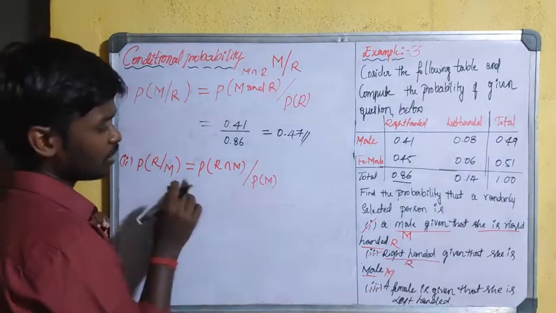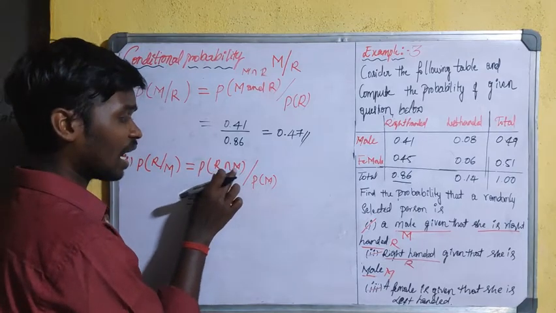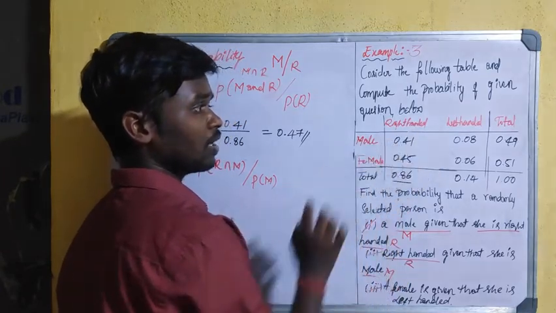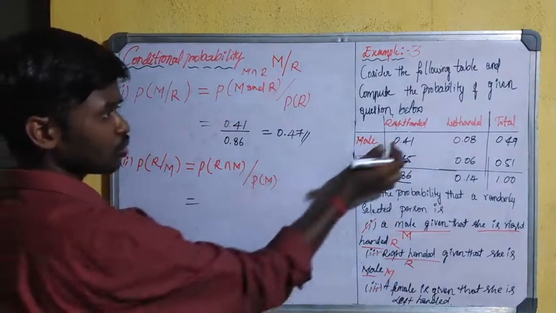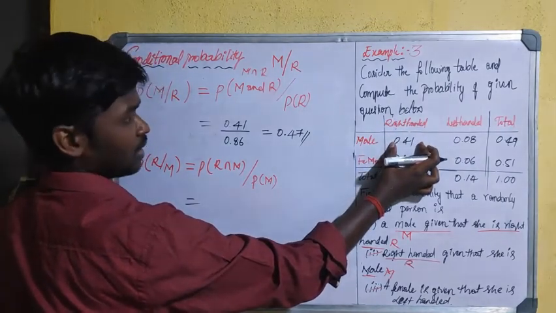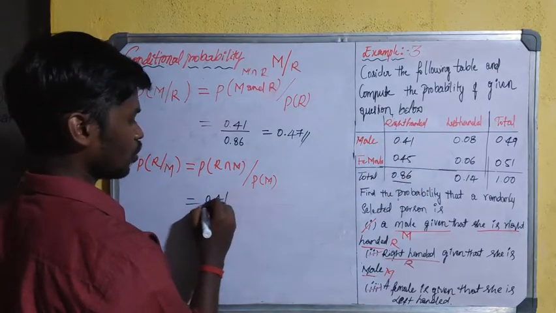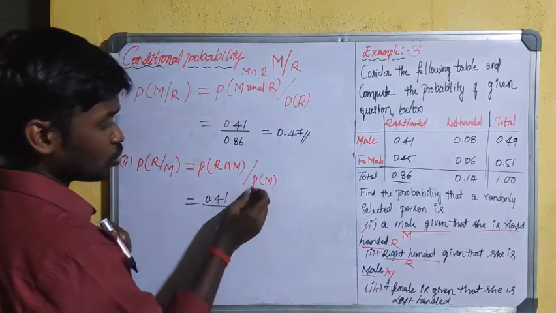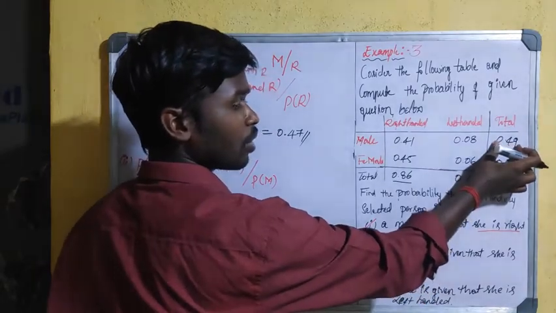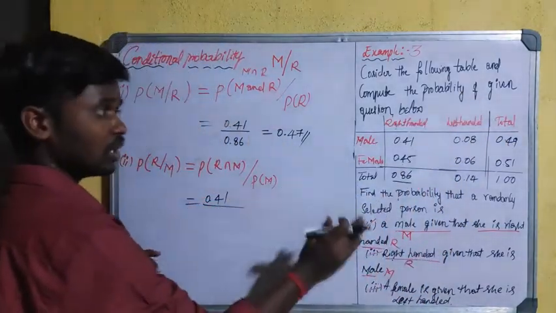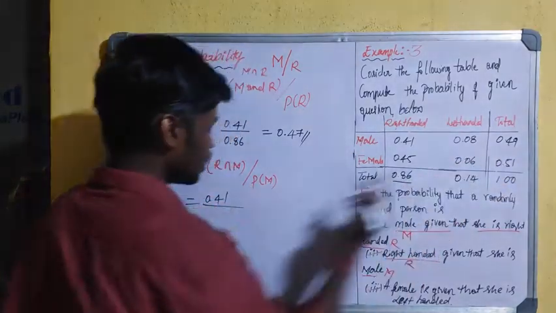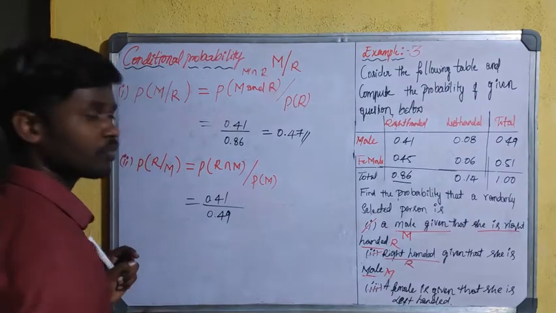See in the table, what is the probability of a right-handed and male? It is 0.41. Next, what is the total probability of male? This probability includes right-handed and left-handed, so we have to identify that. The total probability of male in this problem is 0.49.